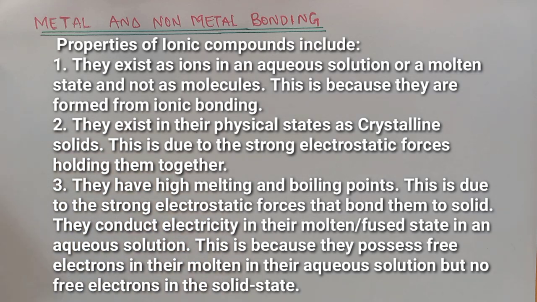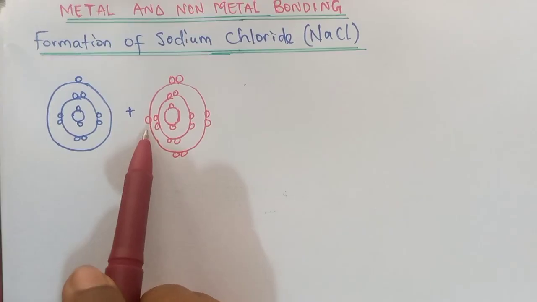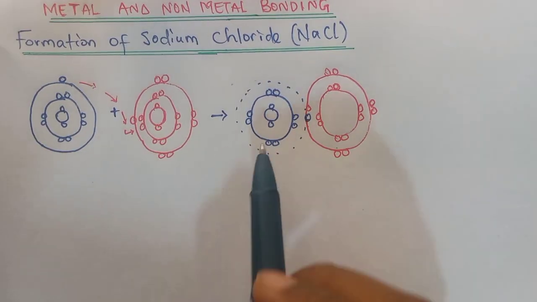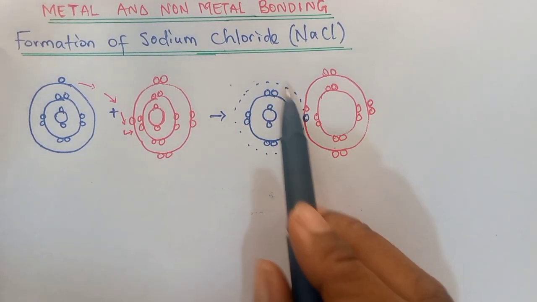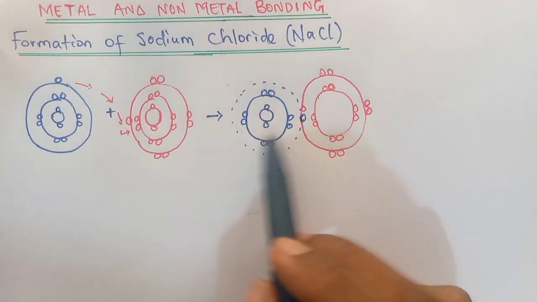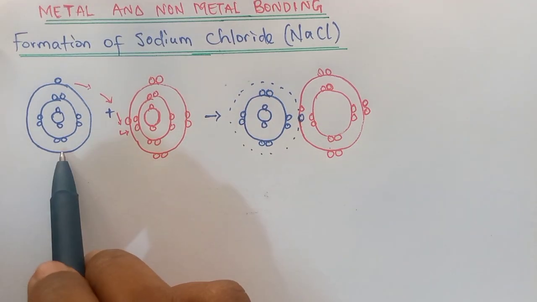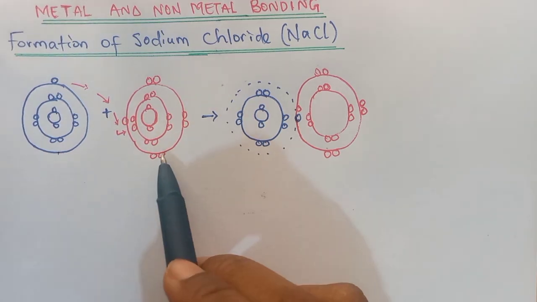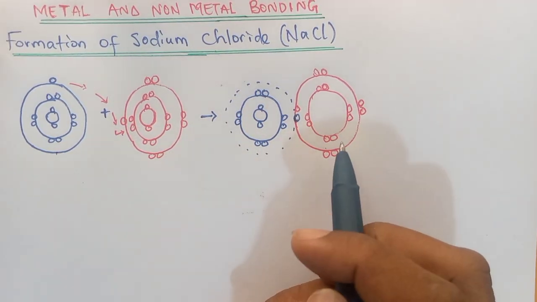So let's look at sodium bonding with chlorine and potassium bonding with oxygen to give us sodium chloride and potassium oxide, and we are going to call it a day on this video. So we are going to have something that looks like this. You can notice that the shell shrinks and it looks as if the shell is actually lost, so the size of the ion is lower than that of the atom. I hope you get that for metals, but for non-metals it's actually going to increase.